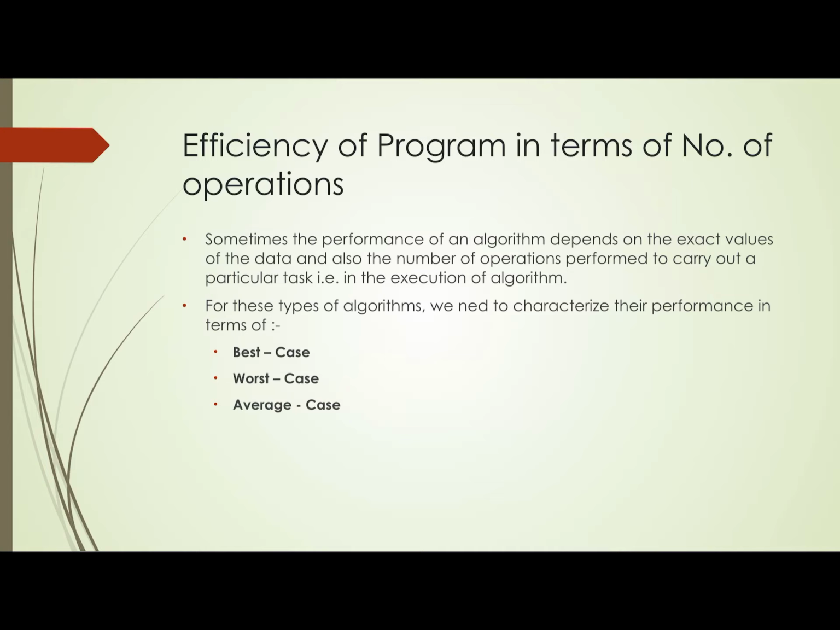So there are three types of cases to measure the performance of an algo: the best case performance, the worst case performance, and the average case performance. So what will be the best case performance to search for a number in a list? The best possibility is the number is at the first position. And what is the worst possibility? The worst possibility is that the number will be at the last position or the number will not be in the list. And the average case is in between both of these.